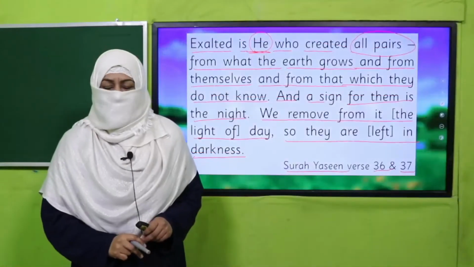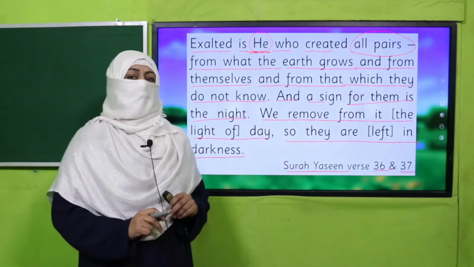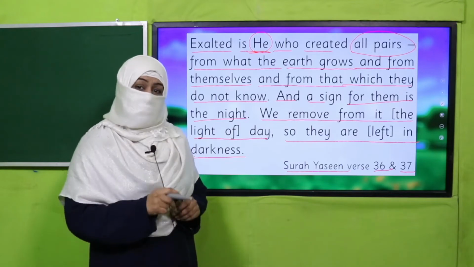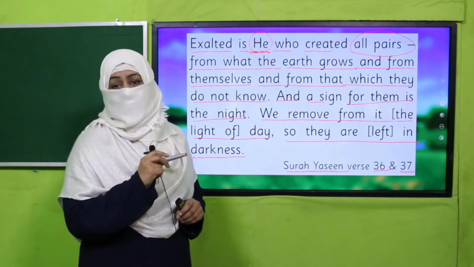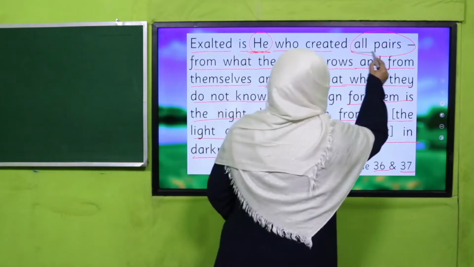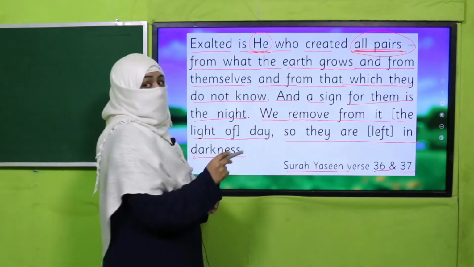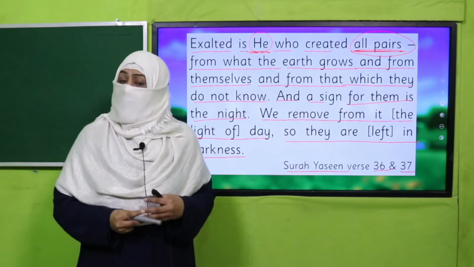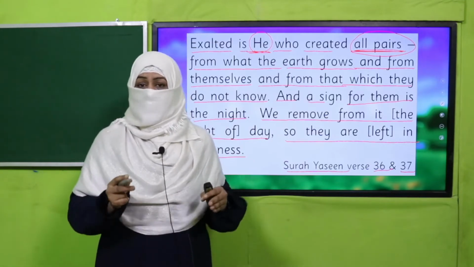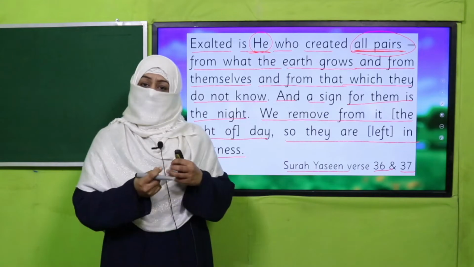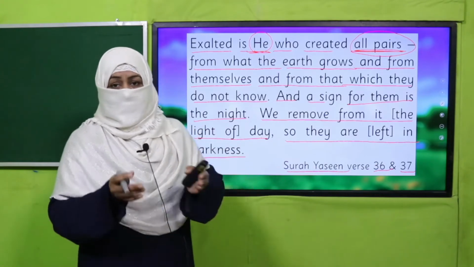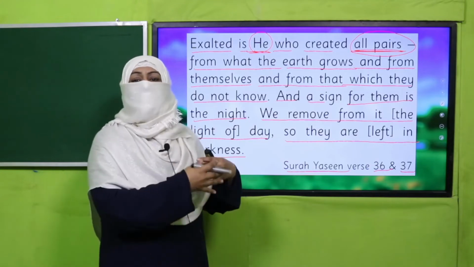Yes, my dear students, if we think about this verse, Allah subhanahu wa ta'ala is teaching us gender of nouns. You know how? All the pairs. And what does pair mean over here? Masculine and feminine, because many creatures spread, they give birth to children. There is a mama, a baba, and this is how they grow.